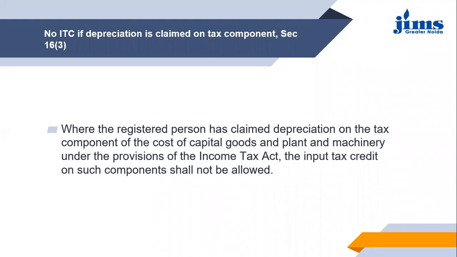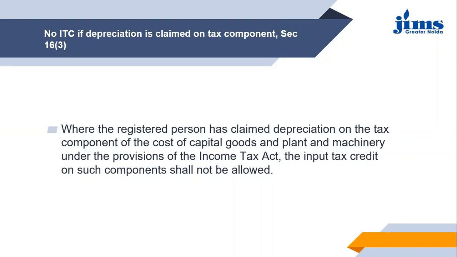Now, if in the books you are showing the total value of the machine as, let's say, 11,80,000, which is the cost of the machine plus the GST that you have paid on that, then obviously you will be charging depreciation on 11,80,000. So you are taking the benefit of that GST paid under depreciation as per the provisions of the Income Tax Act, right?